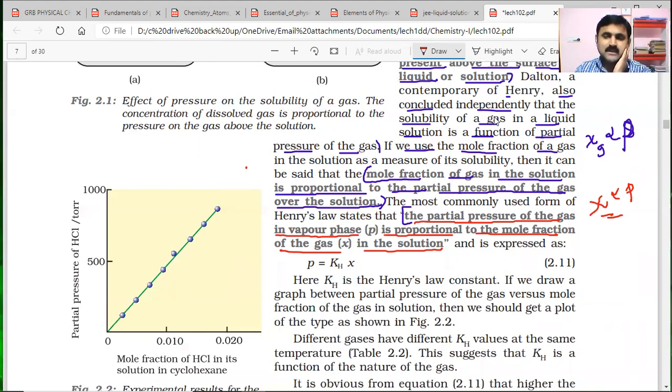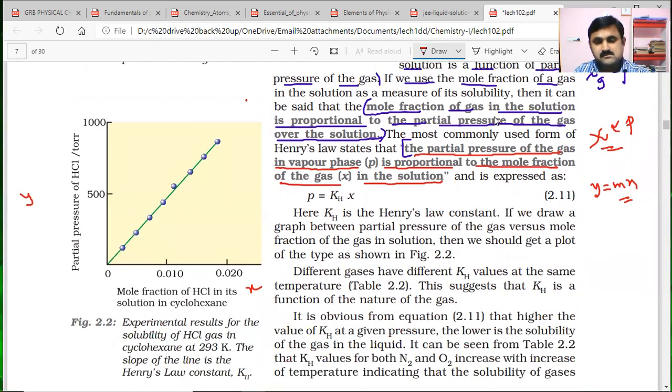If you compare with y equals mx, in this the partial pressure can be taken on the y axis, and the mole fraction can be taken on the x axis, and it goes through the origin. That means this entire straight line is obtained via the origin, and the experiment you can see here: partial pressure of hydrochloric acid HCl gas in torr versus the mole fraction of HCl in the solution in cyclohexane.